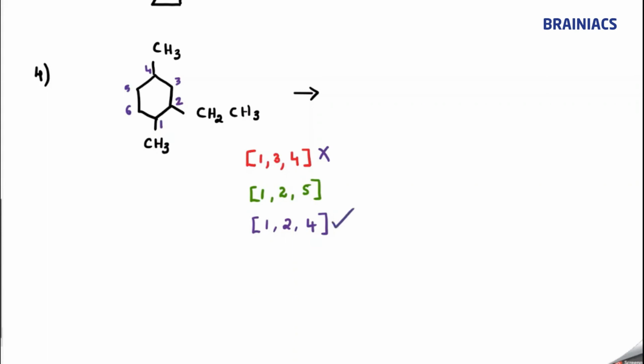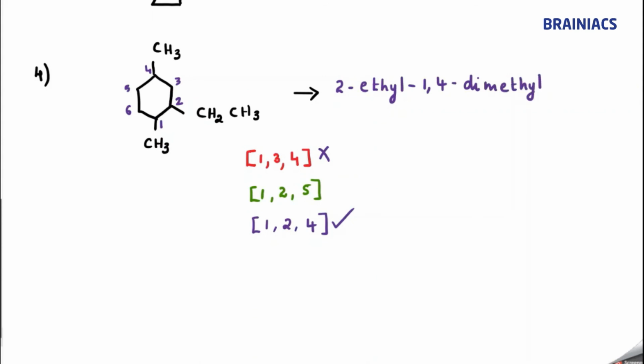Understood? So now tell me what is the name of this compound. Alphabetically, there is one ethyl, and at 1 and 4 there is methyl. So alphabetically E will come first. So I can write 2-ethyl, correct? Then hyphen 1, 4. You should write it in increasing order. 1,4-dimethyl. So the secondary prefix is over, correct?